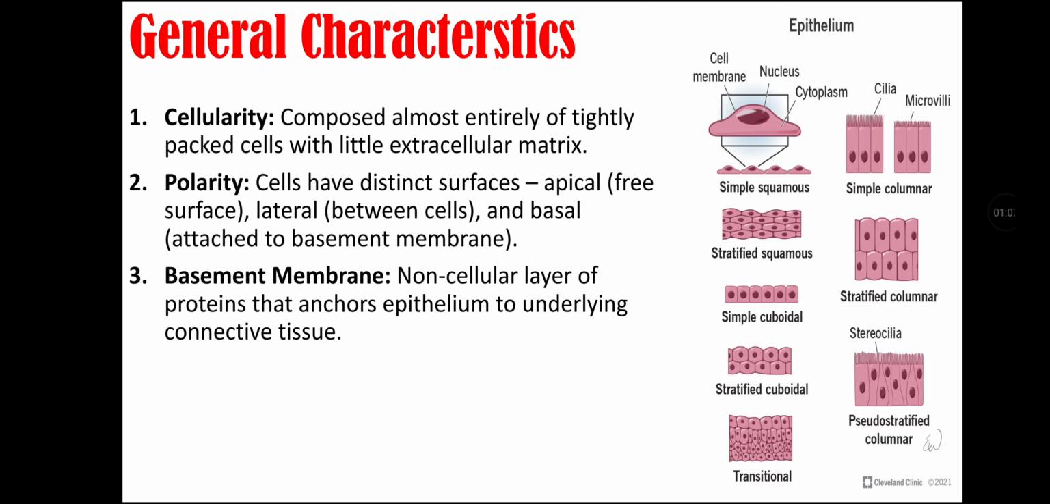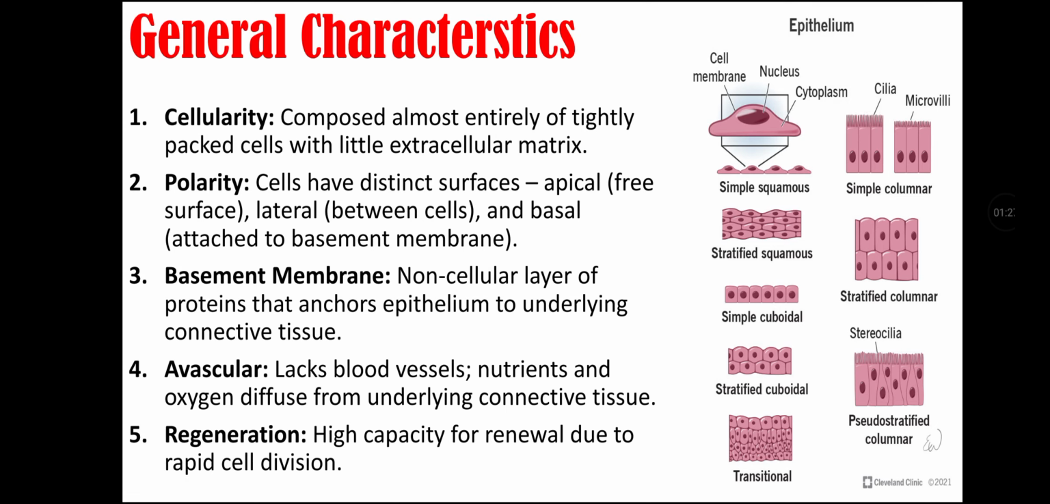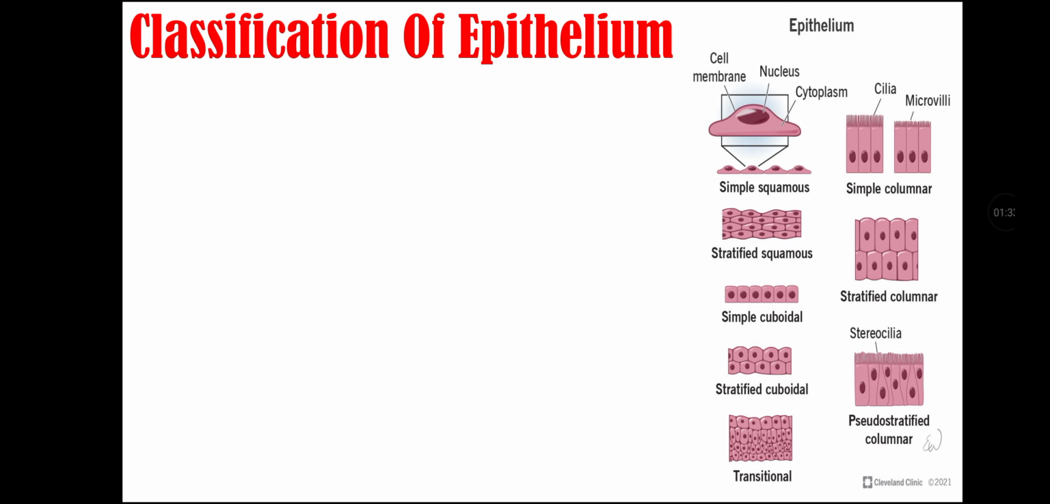Third characteristic is the basement membrane, a non-cellular layer of proteins that anchors epithelium to the underlying connective tissue, and that is called the basement membrane. Fourth characteristic is that it is avascular, as epithelium lacks blood vessels, so nutrients and oxygen diffuse from the underlying connective tissue. Fifth characteristic is regeneration, as epithelium has a high capacity for renewal due to rapid cell division.